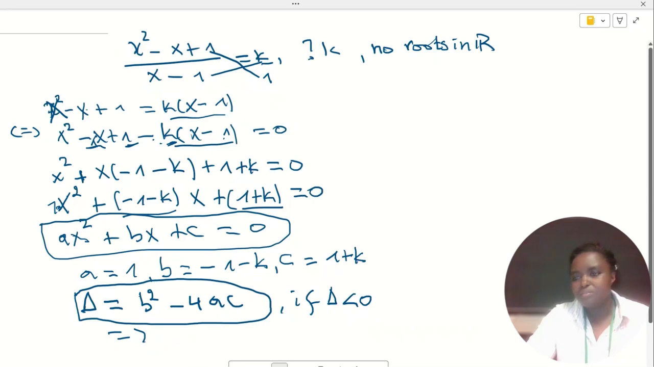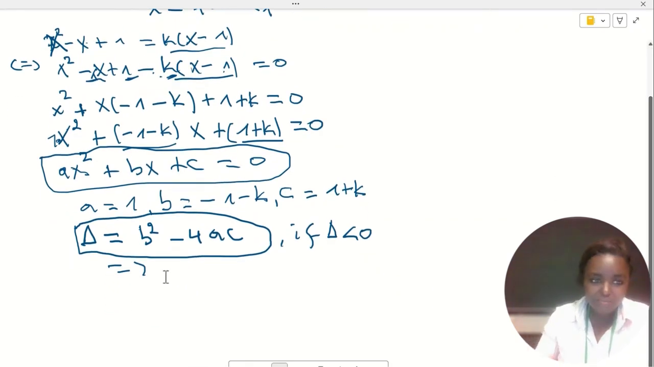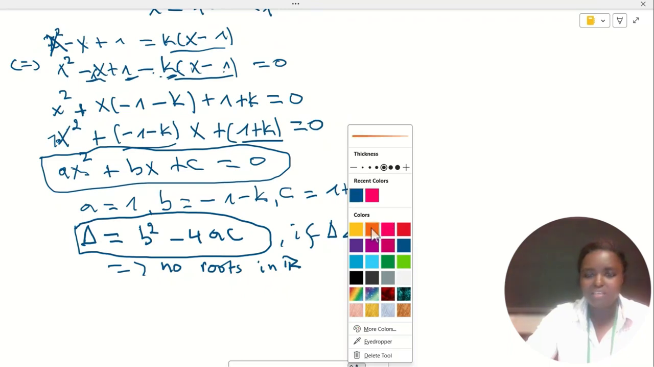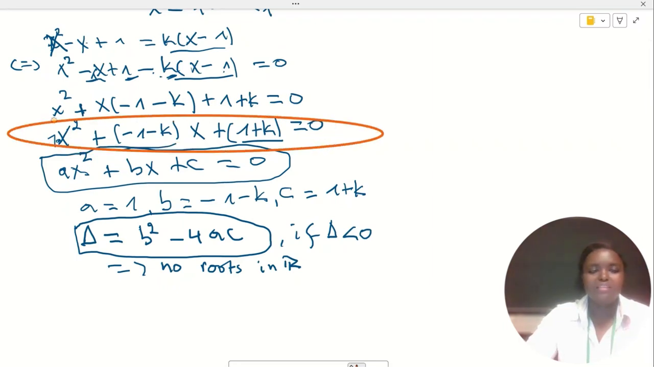So if delta is less than 0, then there is no roots in R. No solution or no roots. Anyway, you can use any word. No roots in R. Okay, then we have to go ahead and compute the discriminant for this equation. Let me highlight the equation that we are interested in red. It's this equation. We find its discriminant and then study when the discriminant is negative.